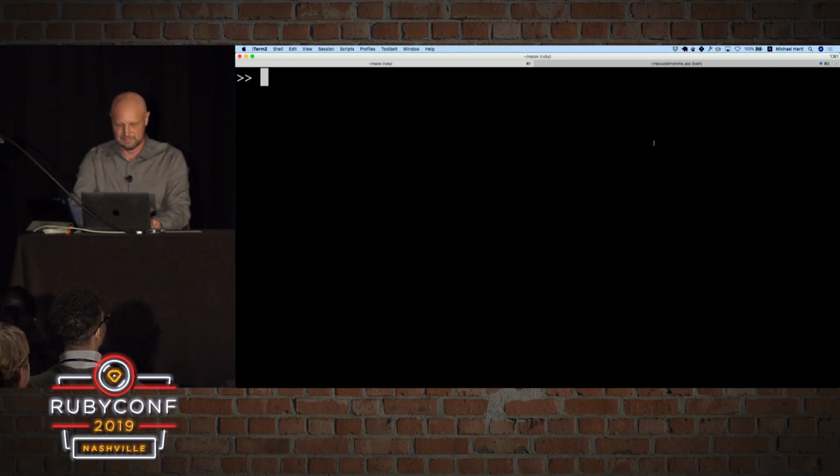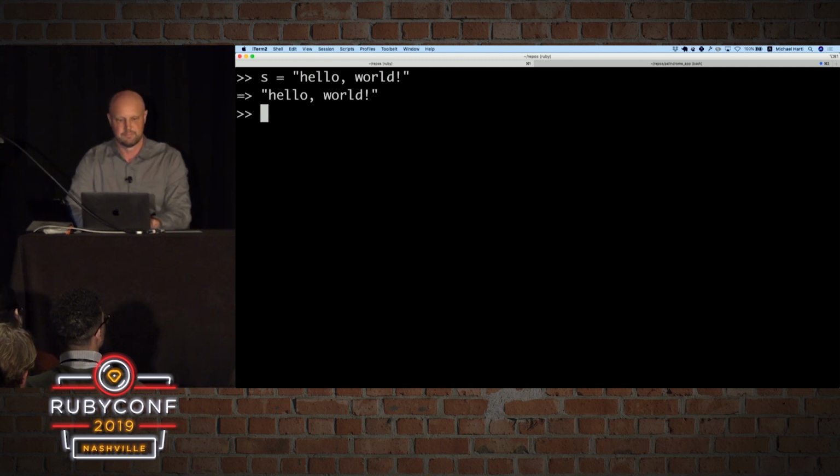All right, so let's do something else with this though. Let's create a variable called s and assign it to a string, say "hello world". This is in double quotes, single quotes work too. Strings just evaluate to themselves, so when we evaluate this, it just returns the string itself.